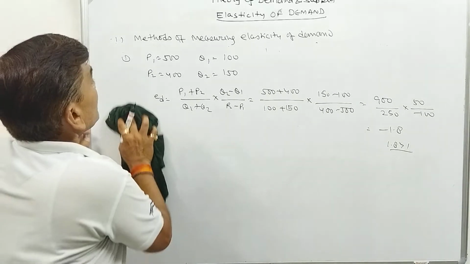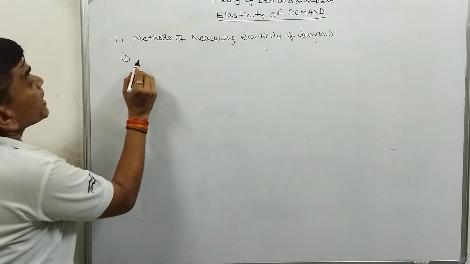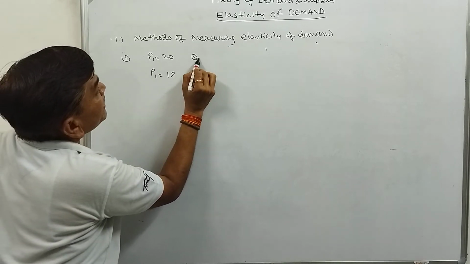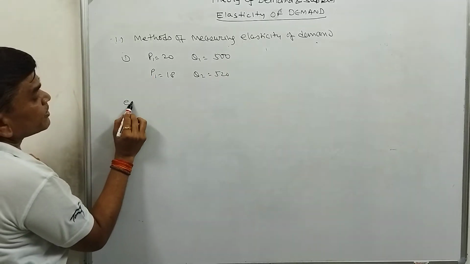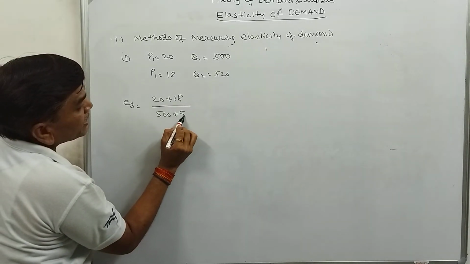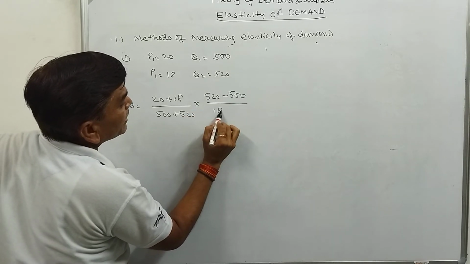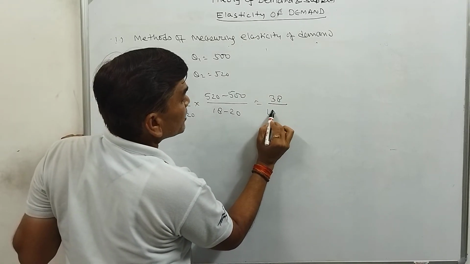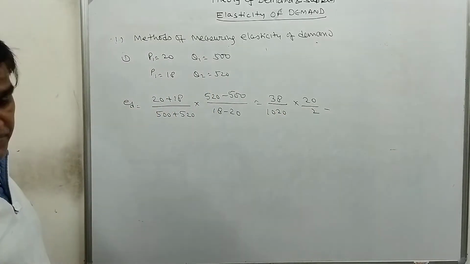Second question at that time was given: the price of wheat decreases from 22 to 18 and the quantity demanded goes from 500 to 520. Here also we will use this formula. So 20 plus 18 upon 500 plus 520, multiplied by 520 minus 500 upon 18 minus 20, that is 38 divided by 1020 multiplied by 20 by 2. We can calculate this also.